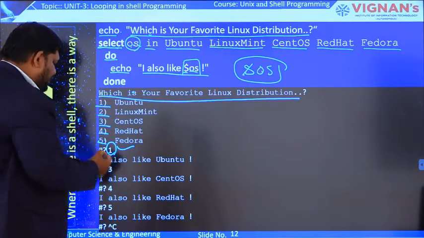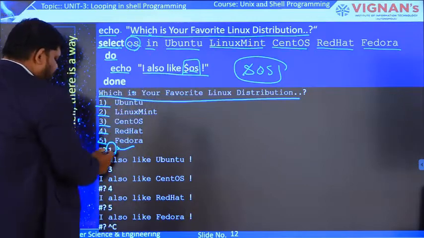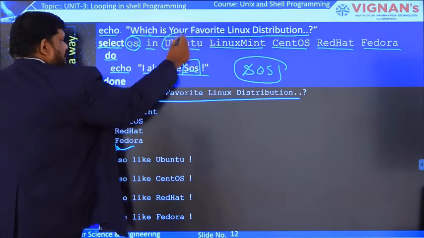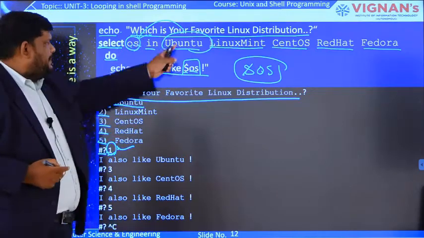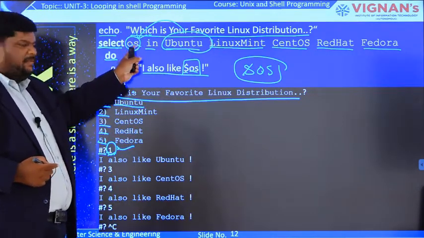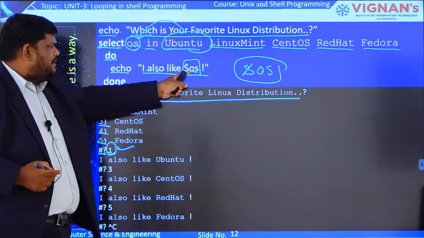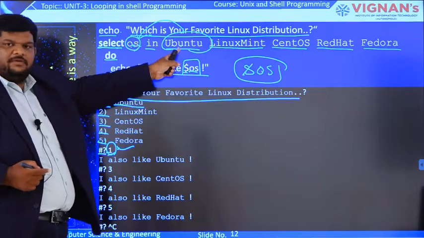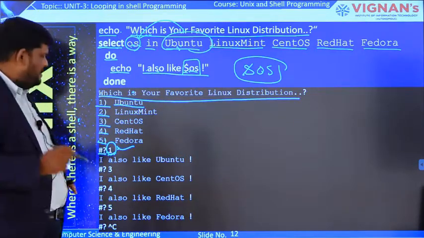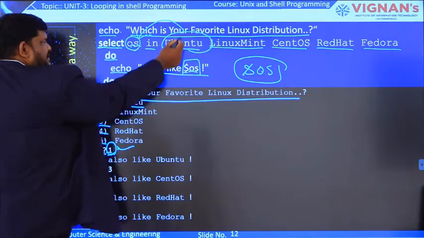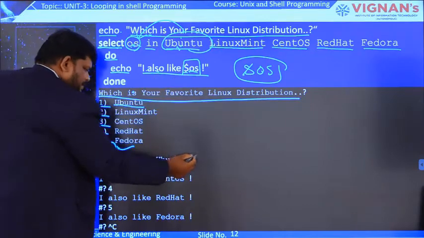For example, if I select 1, 1 means Ubuntu, that is this item. Now this item is assigned to this variable. Now echo, I also like, and the value present in OS is Ubuntu. Why does this value come? Because the user gave option 1, and 1 is nothing but Ubuntu. That's why this item is copied into this variable, and finally the answer is I also like Ubuntu.